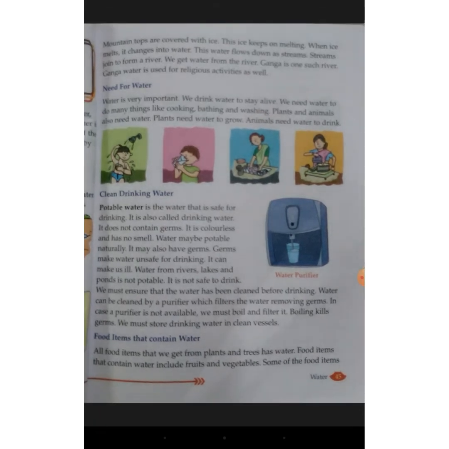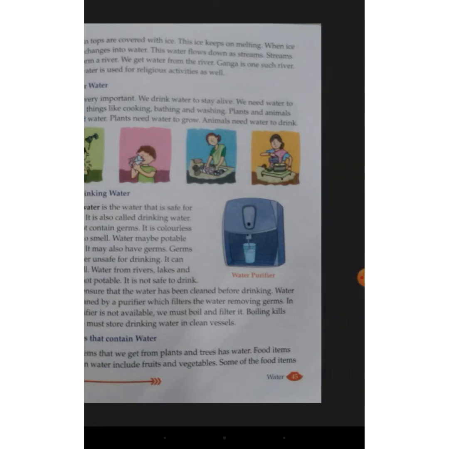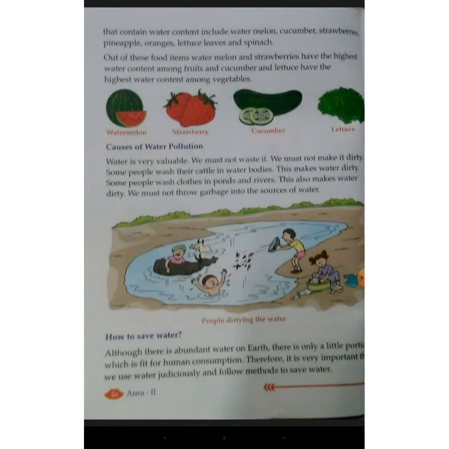Food items that contain water. Almost all food items that we get from plants and trees have water in them. Food items that contain water include fruits and vegetables. Some of them are watermelon, cucumber, strawberries, pineapple, oranges, lettuce leaf and spinach. Out of these, watermelon and strawberry have the highest water content among fruits, and cucumber and lettuce have the highest water content among vegetables.